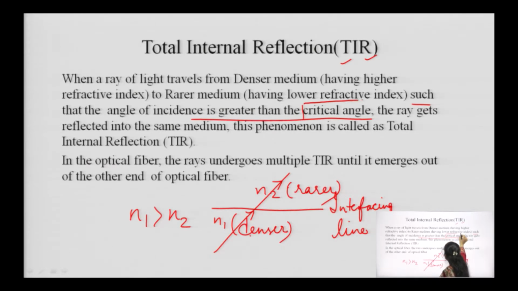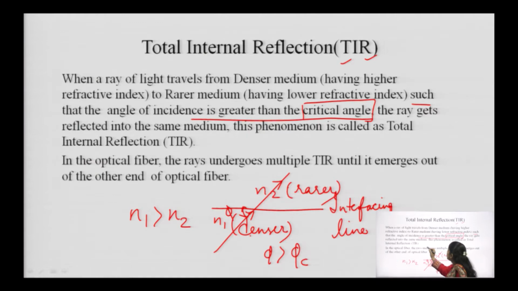That is why the term critical angle comes here. We will discuss the critical angle in the further slides. So, what should be the angle of incidence here? This angle of incidence phi should always be greater than phi c, which is our critical angle.